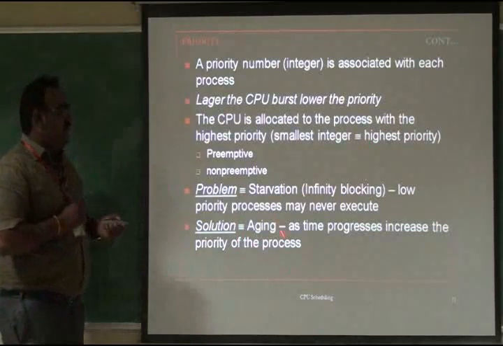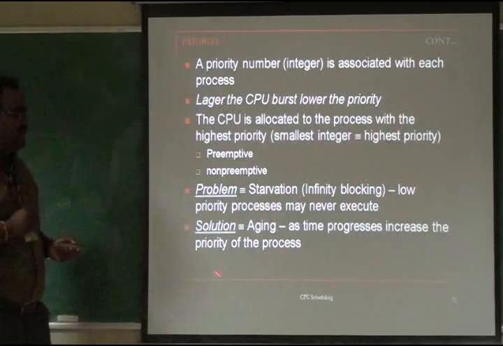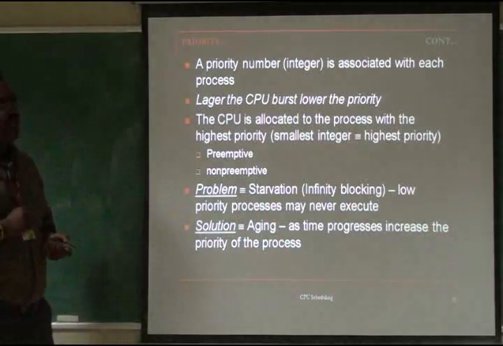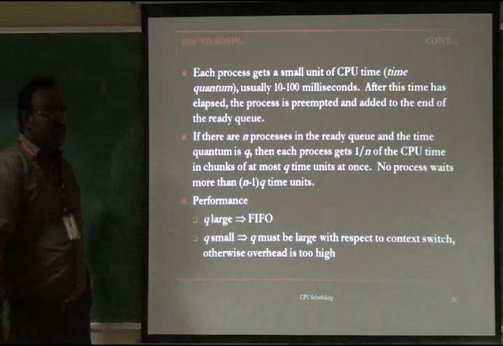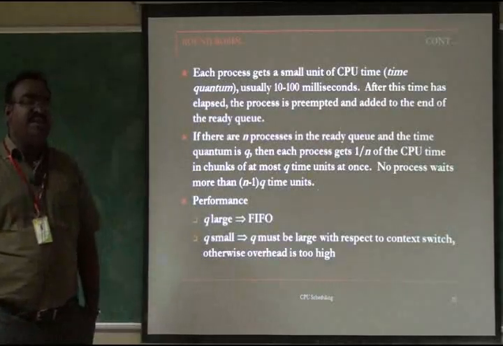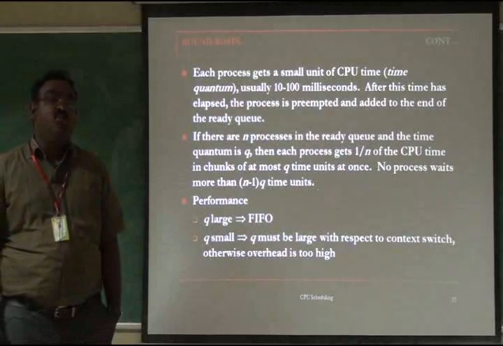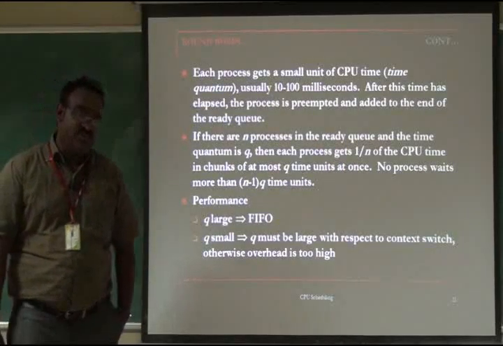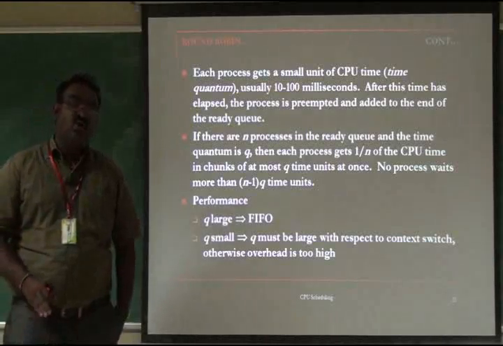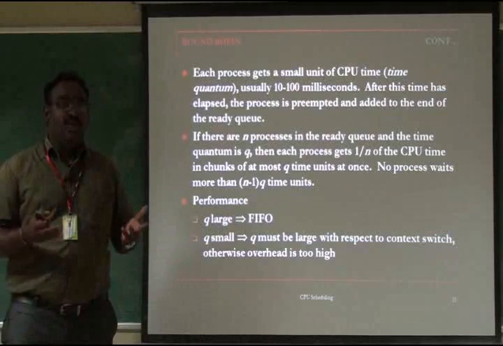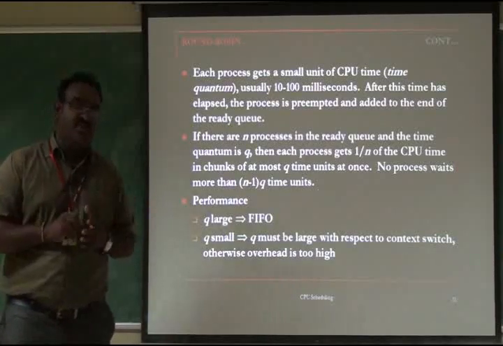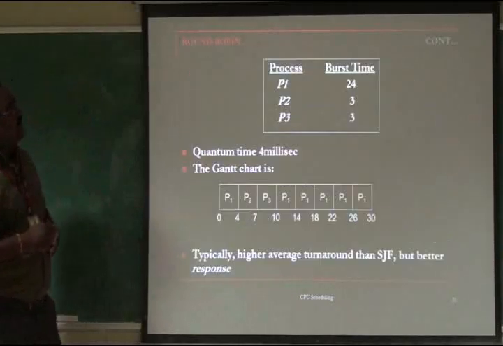That is a solution, we call it aging. As time progresses, the OS increases the priority of the process; we call it priority scheduling. The last one we call round robin. In round robin, each process will get some quantum of time on the CPU. There is no priority, no lowest burst, no largest burst. Each and every process in the ready queue will get some amount of time on the CPU for execution. We call it round robin.